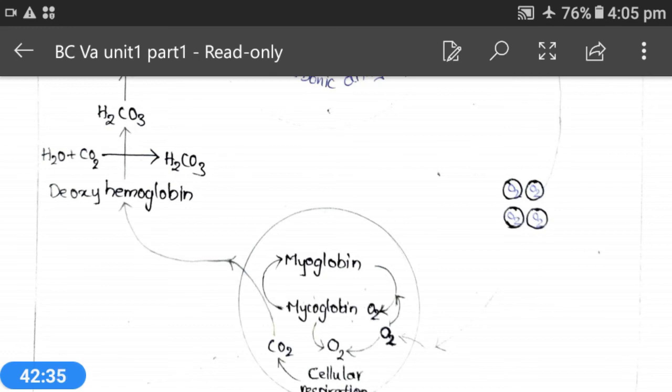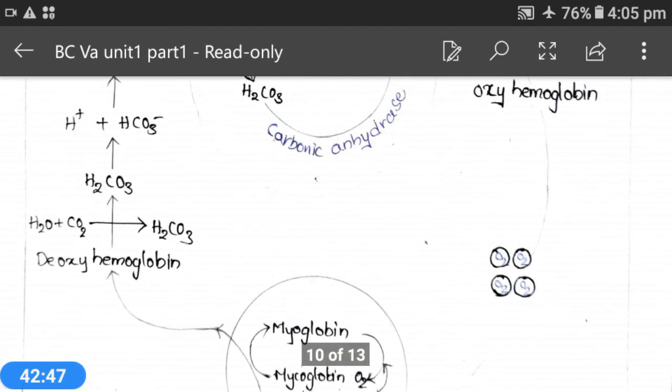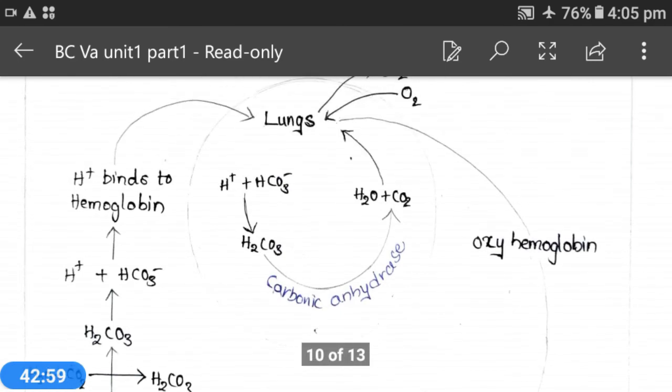Factor 8 will form factor 8A, and factors 9A and 8A together act on factor 10 to form factor 10A. And 10A is the common end product for both the intrinsic and extrinsic pathways.